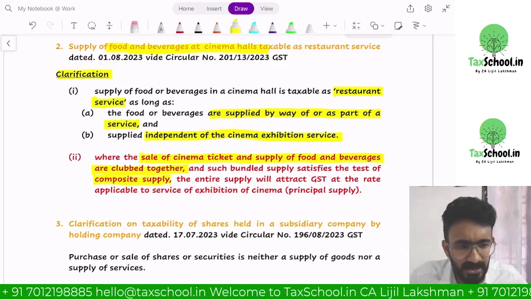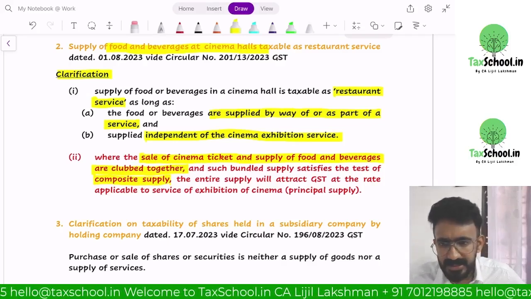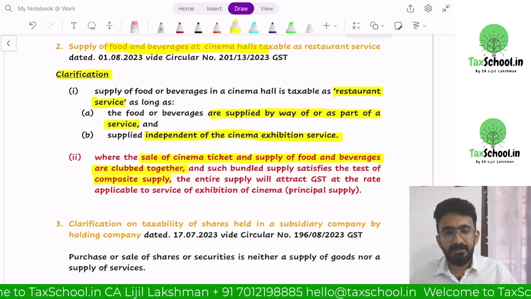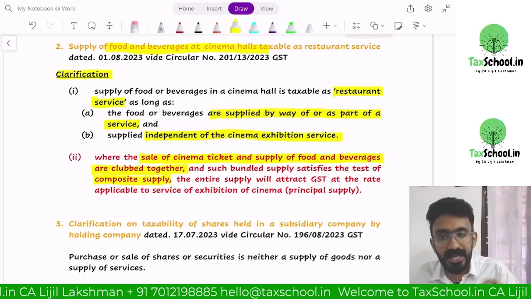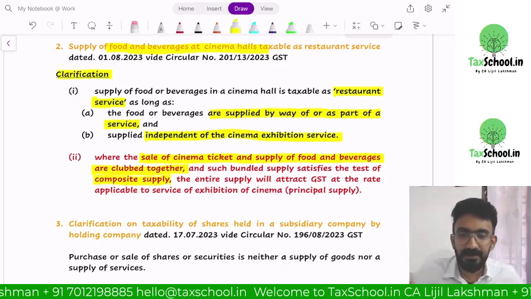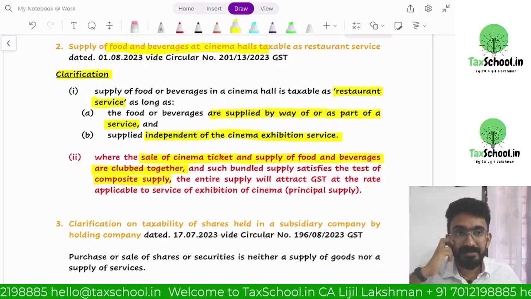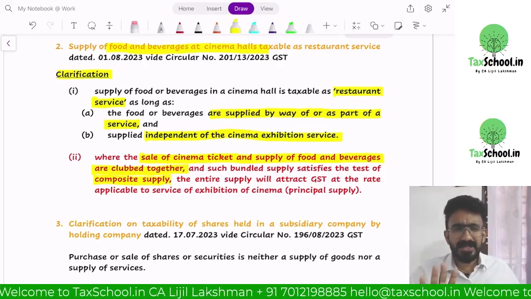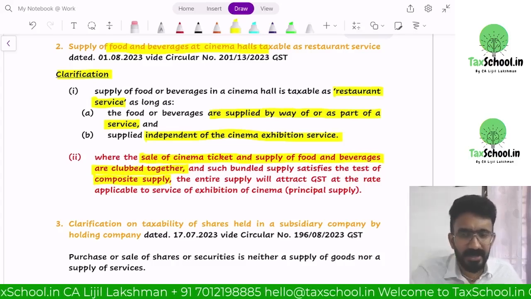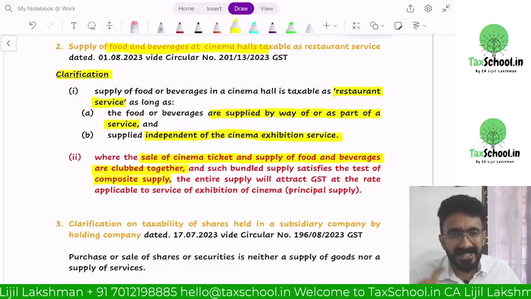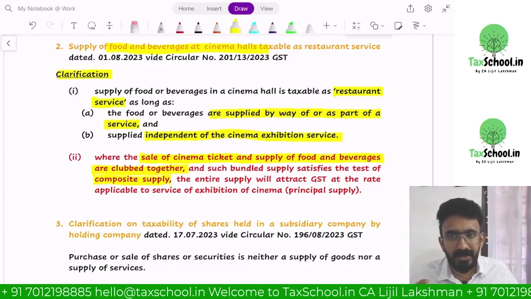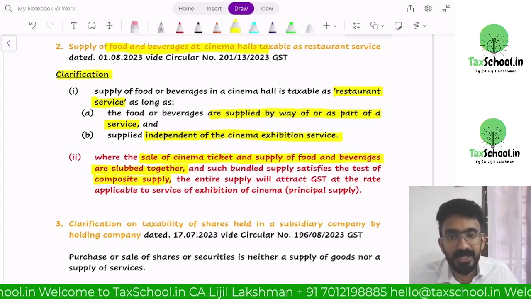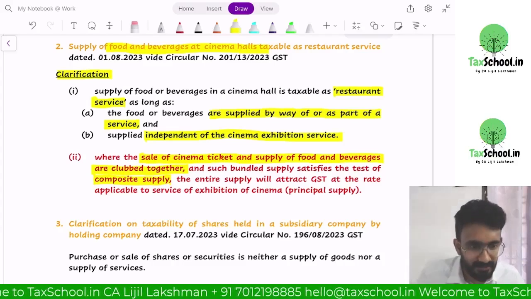Okay, there's a question on the chat box. Amal has asked: is it required to be supplied at a single rate? Here single rate means the booking has to be together. It is supplied together, which means you are not buying this particular food item as an independent supply. It is not necessary that it has to be clubbed for a single price. There is no criteria mentioned in composite supply that it has to be a single price, but it has to be a single supply, which means you are not paying separately for both.